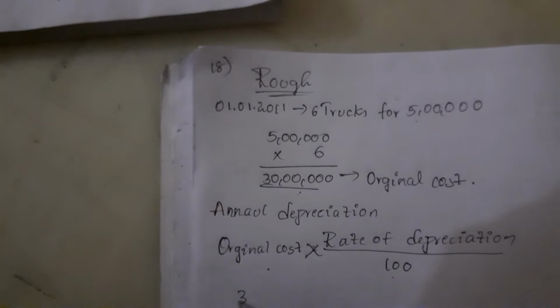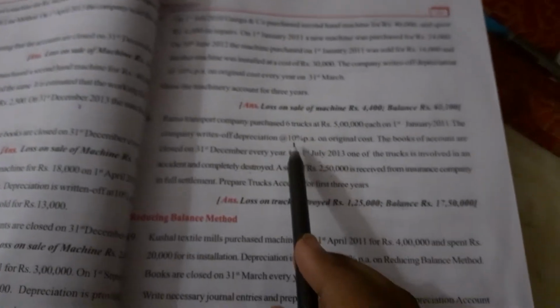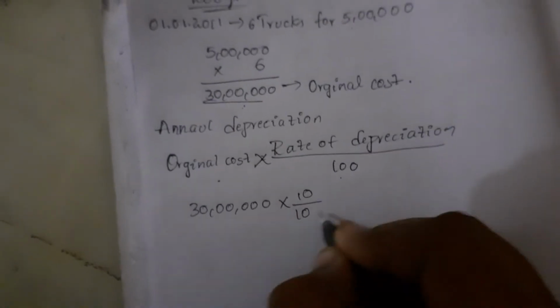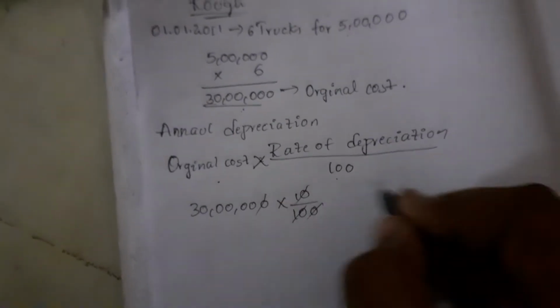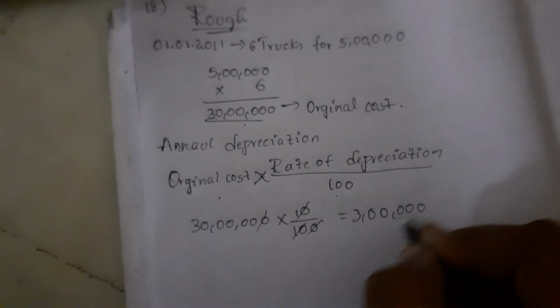Original cost is 30 lakhs into what is the depreciation percentage? 10%. 10 by 100. The amount is 3 lakhs.